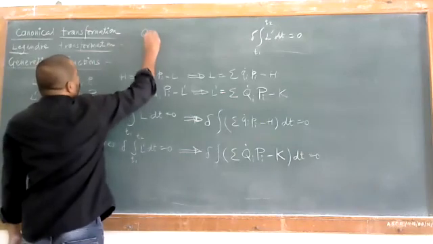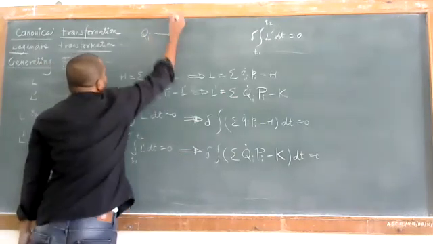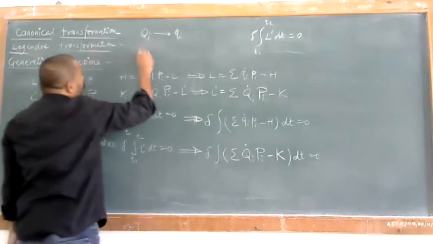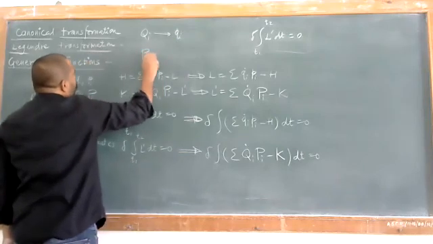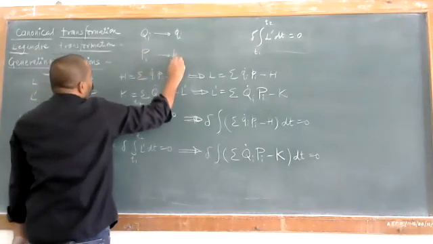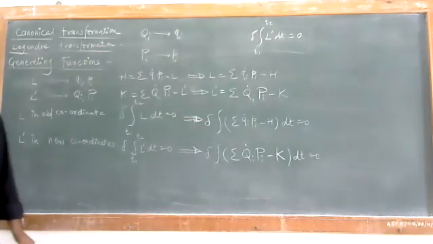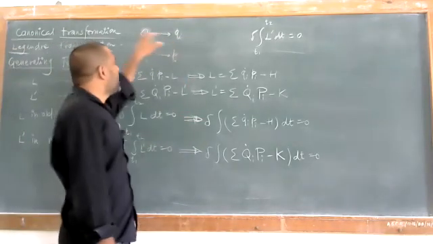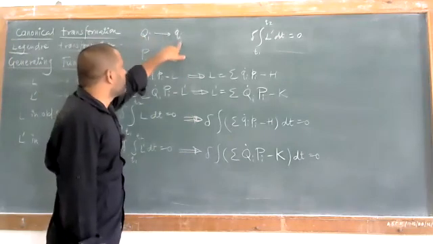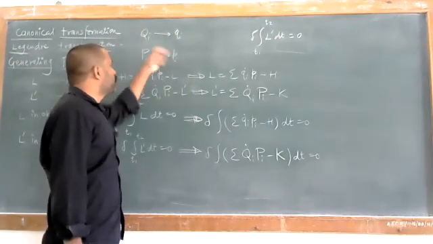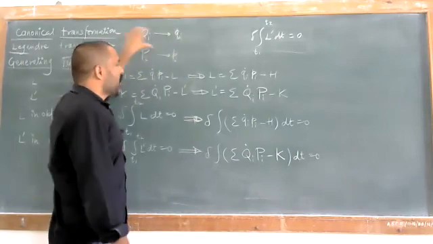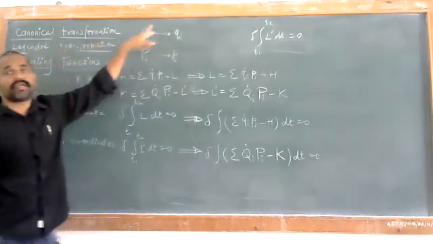When this capital Qi will get transformed to this small qi, or this capital Pi gets transformed to small pi. When will the transformation happen? When capital Qi to small qi or small qi to capital Qi, and small pi to capital Pi happens, then that is called a canonical transformation.